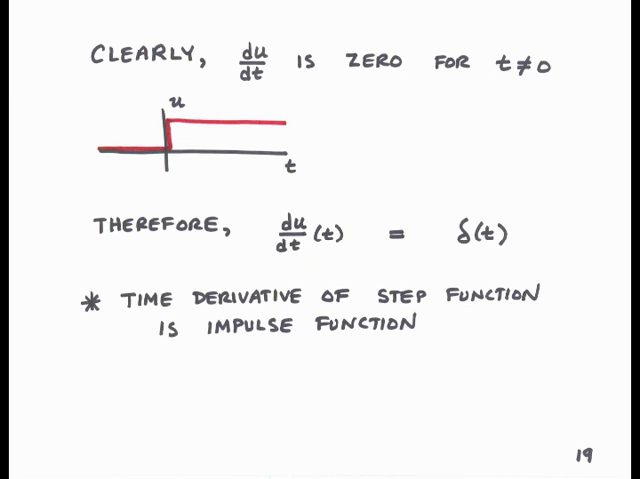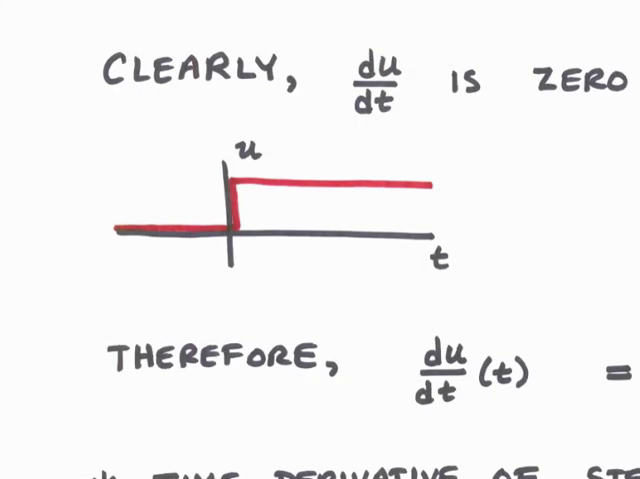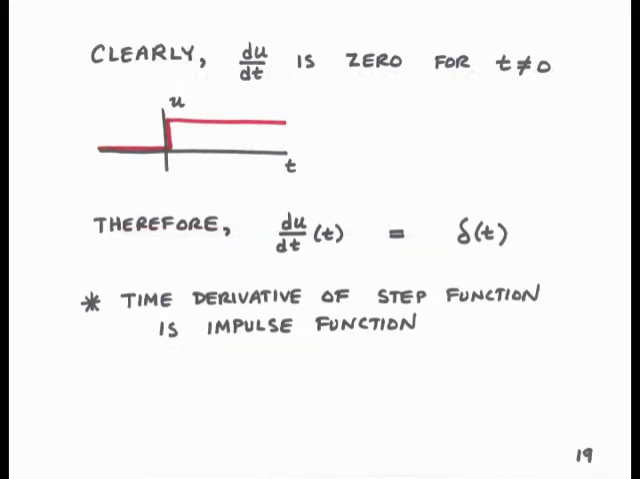And if we look at du dt, we'll find it 0 for all time not equal to 0. After all, if we look at the step function u, clearly its slope is 0 at all times except right at time 0. So we see du dt has exactly the same properties as the Dirac delta function, and therefore they must be the same function. So the time derivative of a step function is the impulse function. This is an important property which we'll use throughout the class.